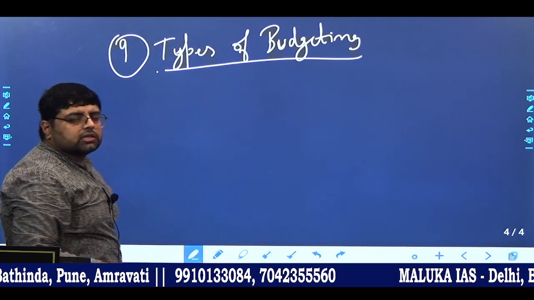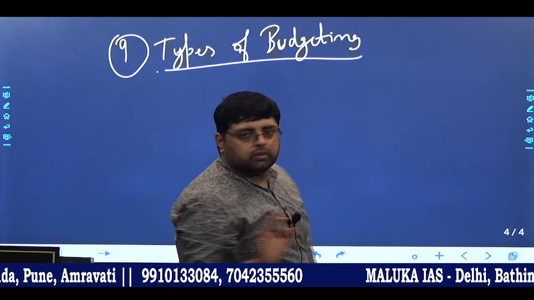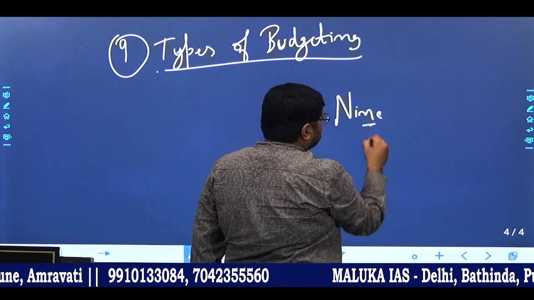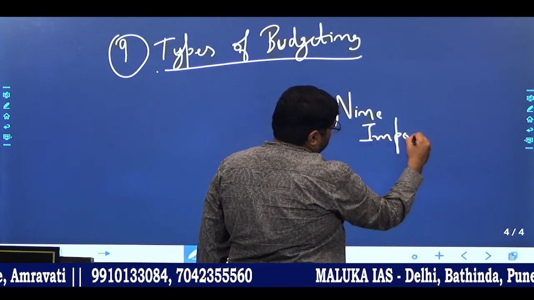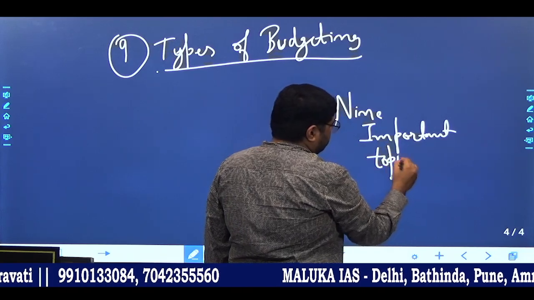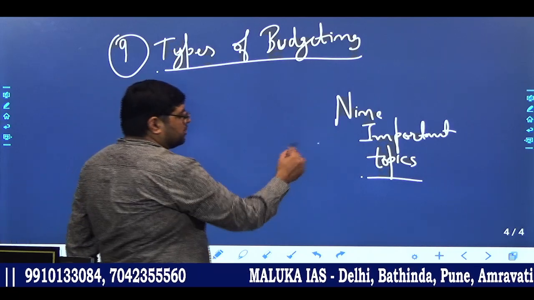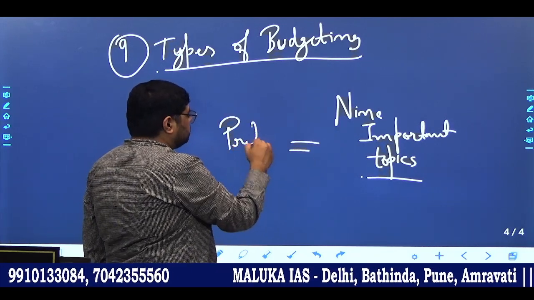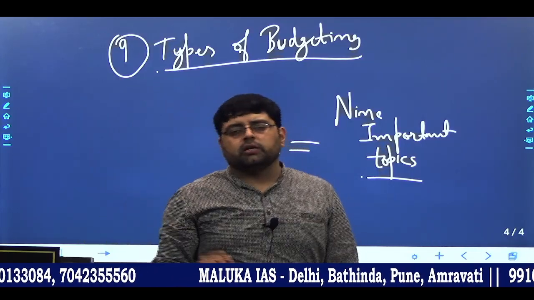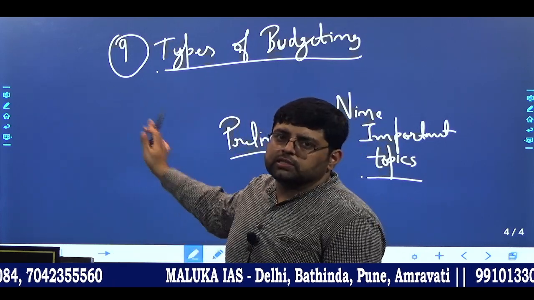Okay, so these are the 9 important topics from prelims perspective. Gradually we will shift to mains perspective, but it is very important to first have a base or development in the form of these 9 topics.